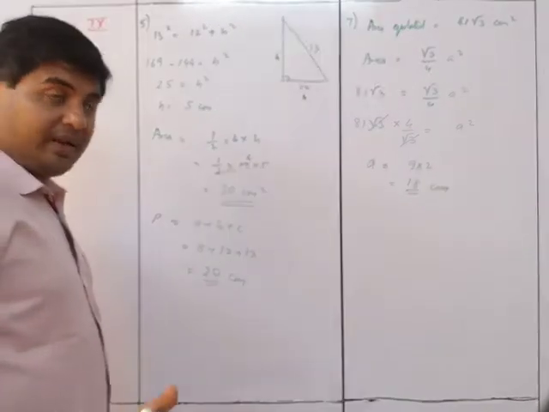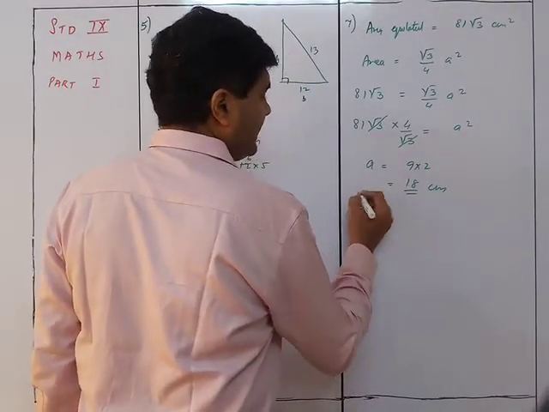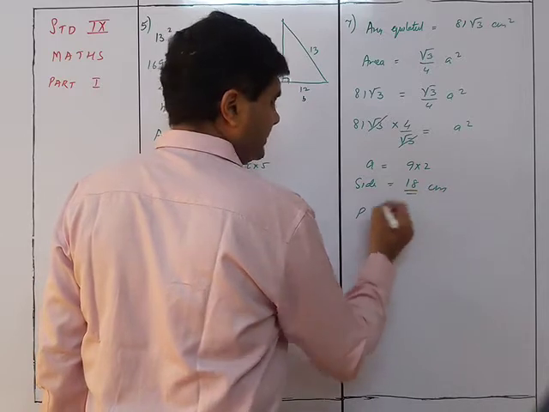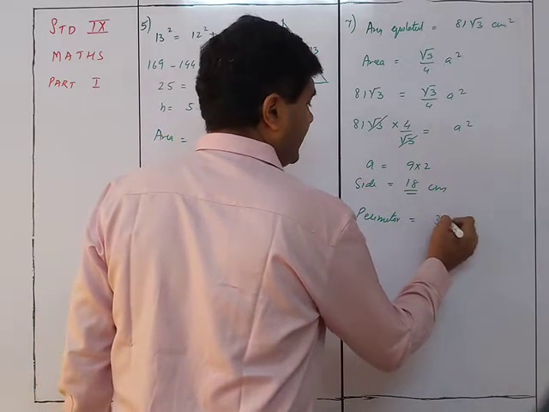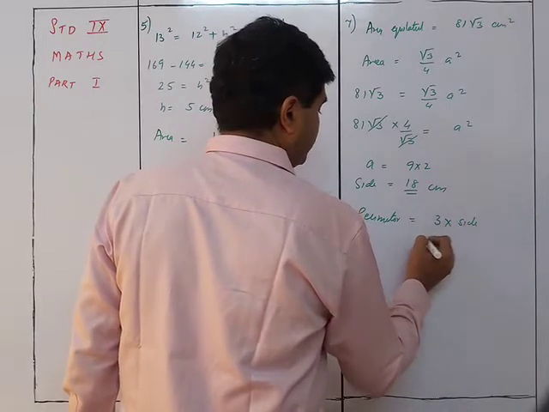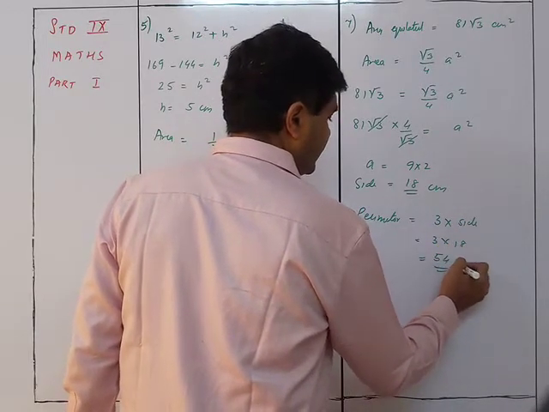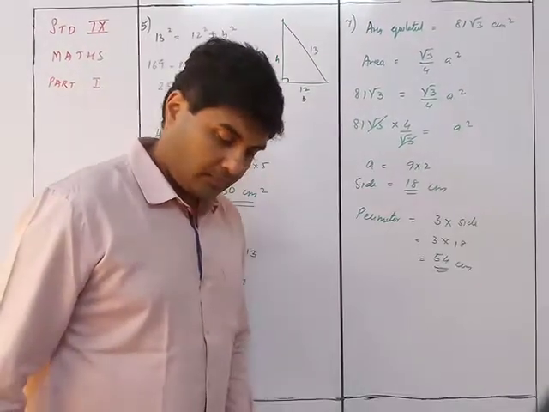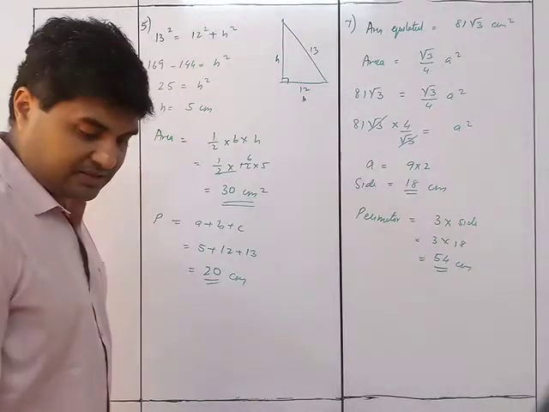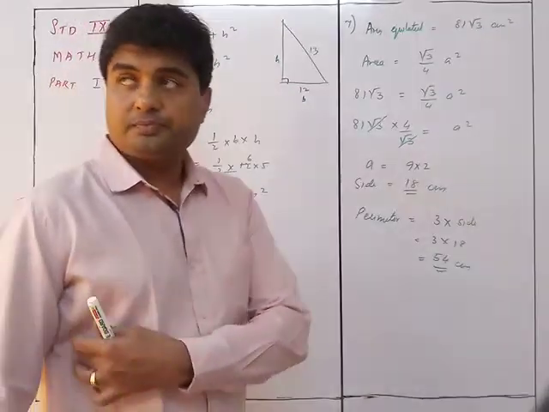So what's the perimeter? 3 into side. So side is equal to 18 centimeters. Perimeter is equal to 3 into side, 3 into 18, which is equal to 54 centimeters. Got it? This was sum number 7 for the equilateral triangle.